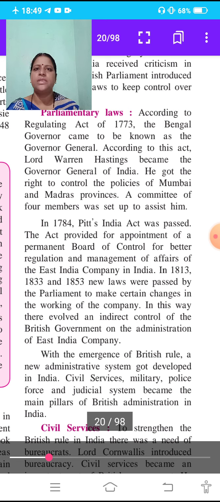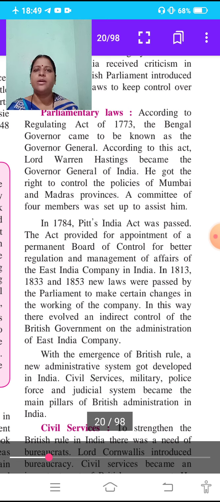According to this act, Lord Warren Hastings, the Governor of Bengal, became the Governor General of India.